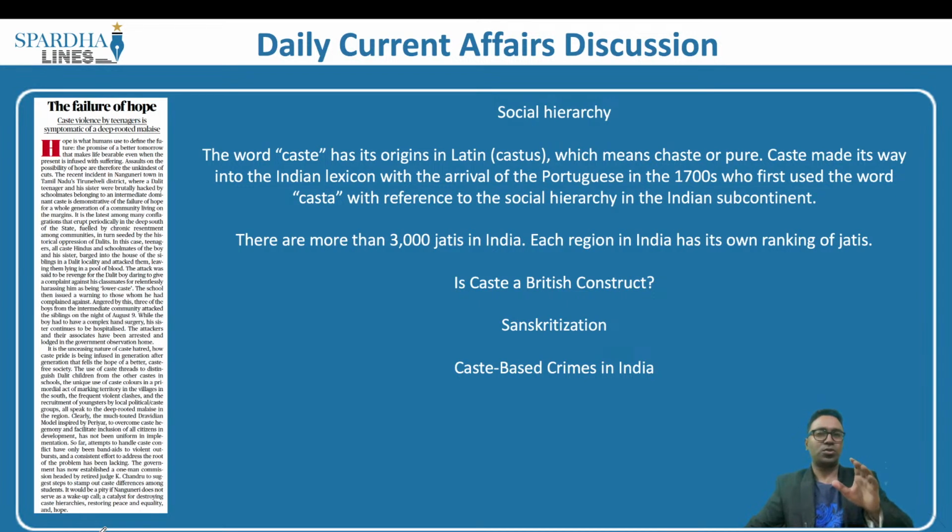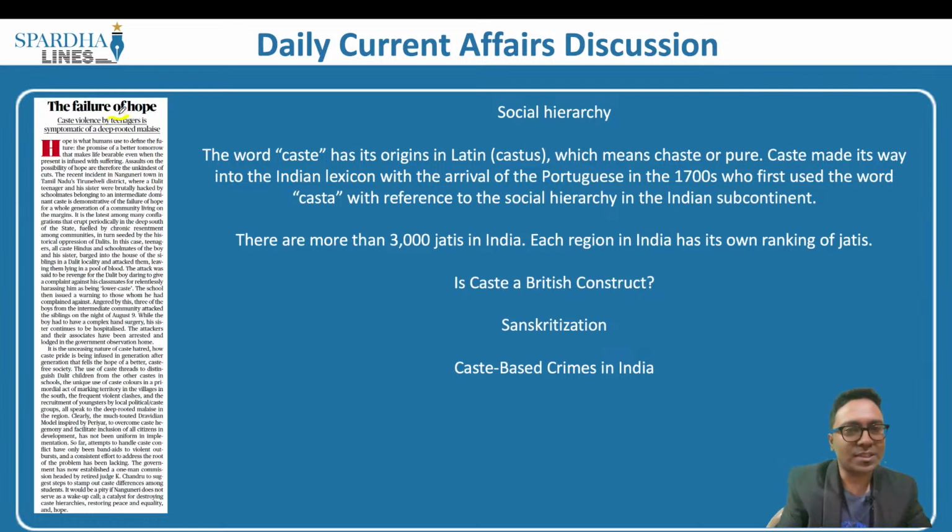The social issues topic is very important from your GS paper 1, and this system of caste hierarchy that exists in India is also a major problem for the country. What are the issues that exist, what are the measures that have to be taken, what are the constitutional principles that are present is what we will try and understand in this article. The article here says the failure of hope. What is this failure of hope?